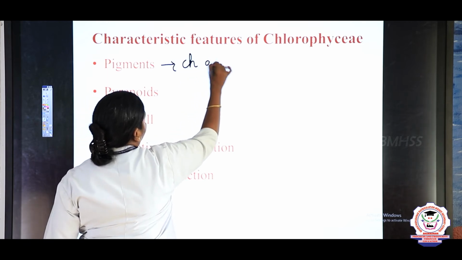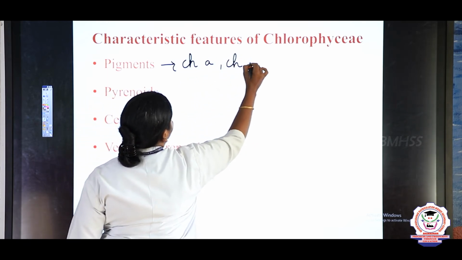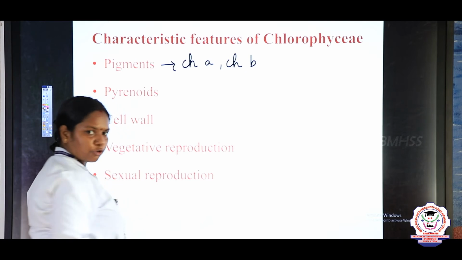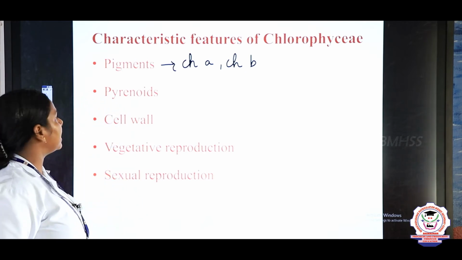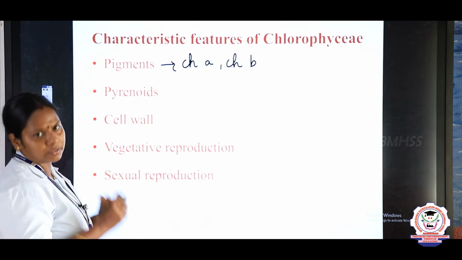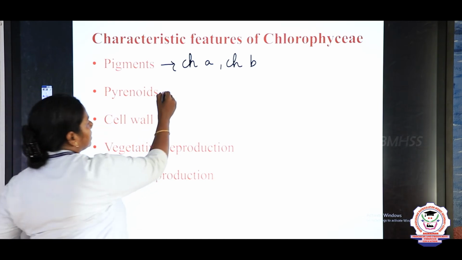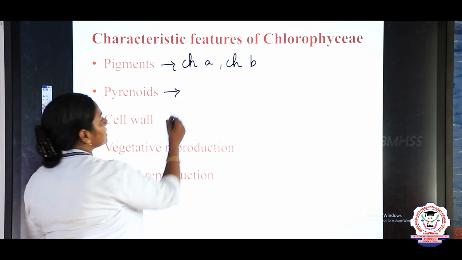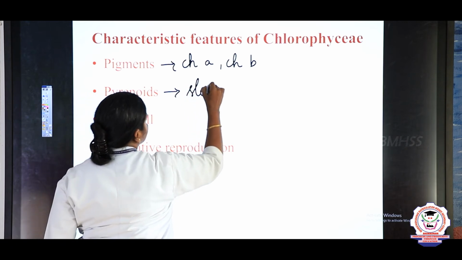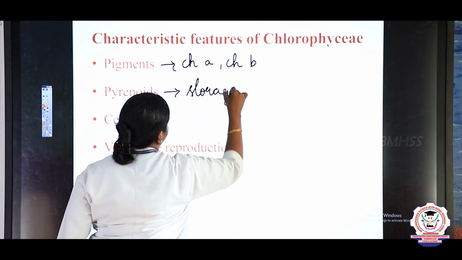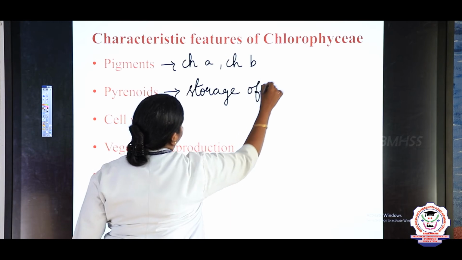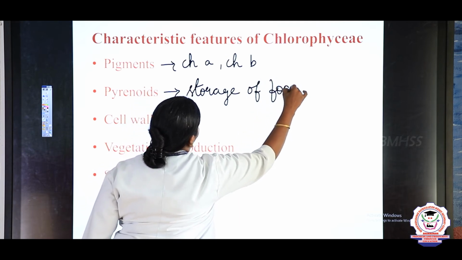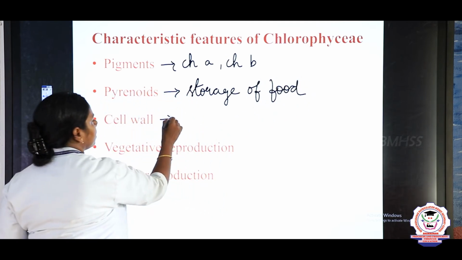Chlorophyll A, chlorophyll B. These are the major photosynthetic pigments, hence they are green in color. And the food is stored as pyrenoids. Pyrenoids are the proteinaceous bodies where the food is stored. So, storage of starch takes place in pyrenoids. Storage of food. And cell wall, right?